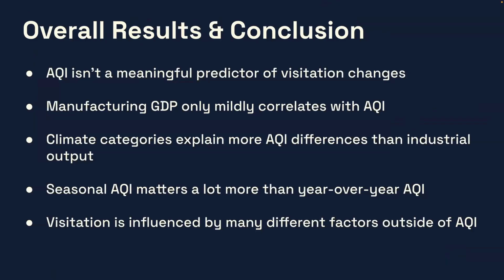And the overall results and conclusions. We found that AQI isn't a meaningful predictor of visitation changes. The manufacturing GDP only mildly correlates with AQI. Climate categories explain more AQI differences than industrial output. Seasonal AQI matters a lot more than year over year AQI, as well as visitation is influenced by many different factors outside of the AQI.